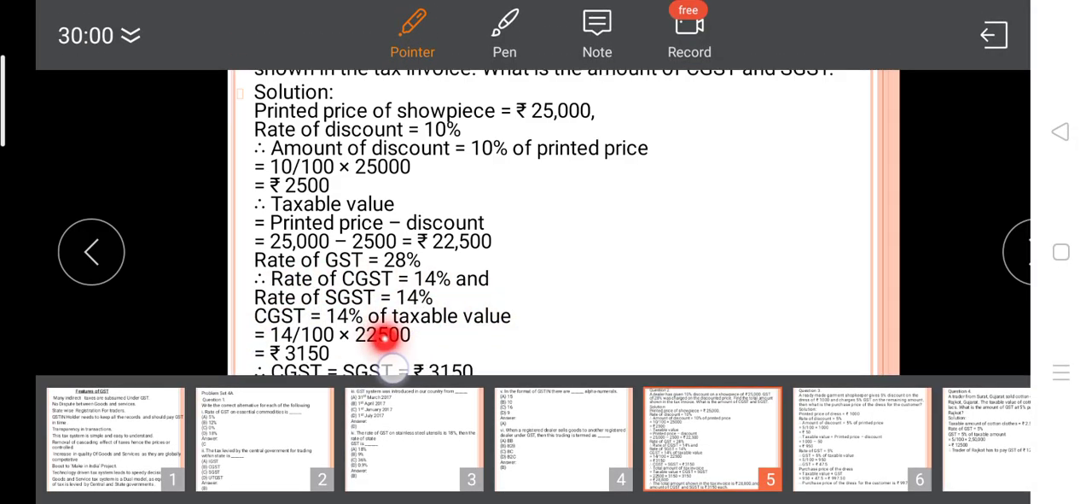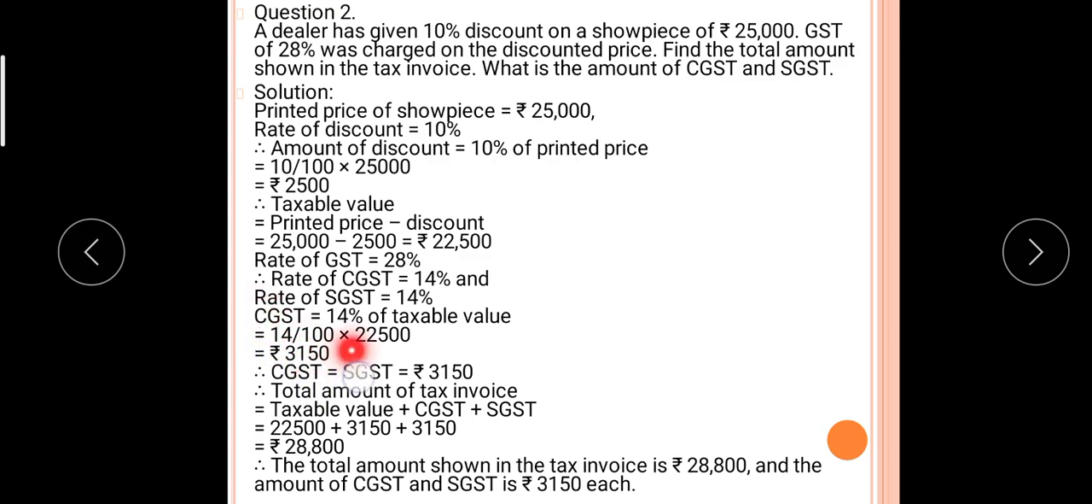So what is the taxable value here? 14 divided by 100 multiplied by 22,500. So it is rupees 3,150. So 3,150 is the CGST and 3,150 is the SGST. Okay.